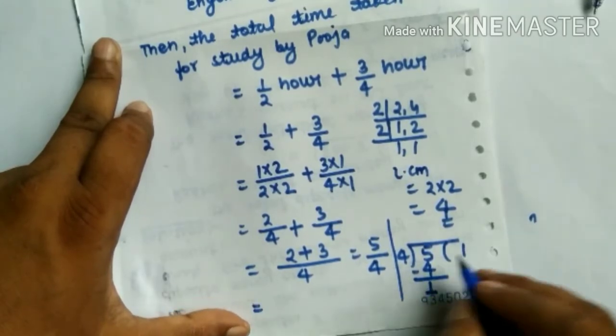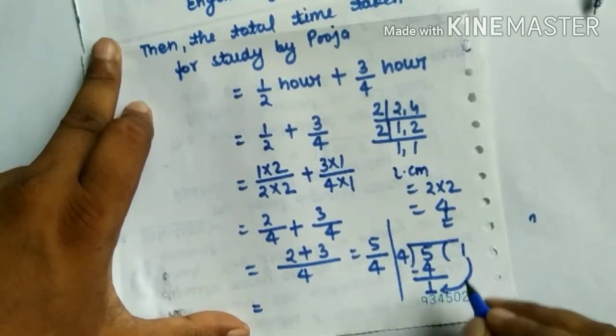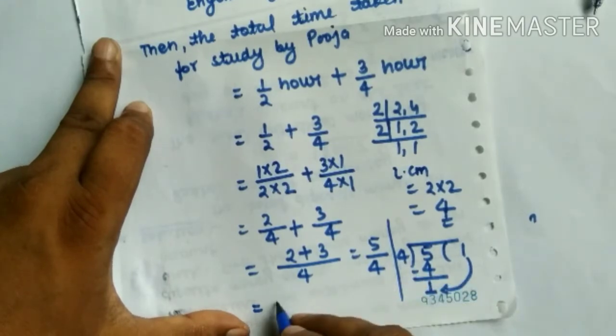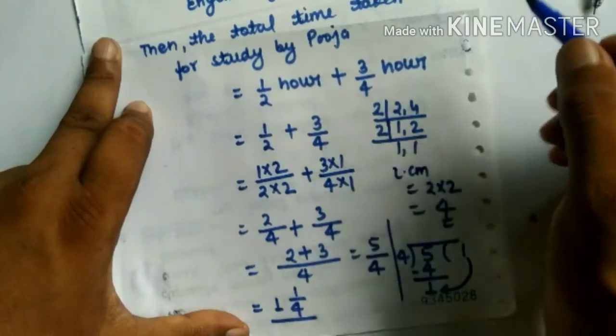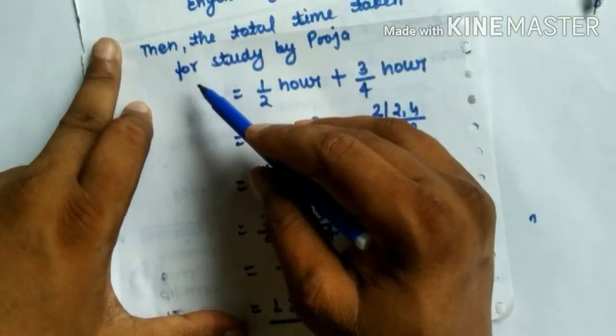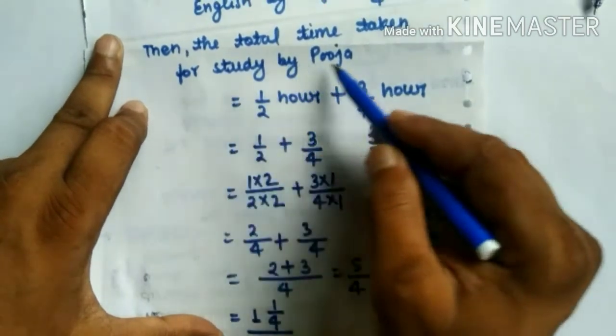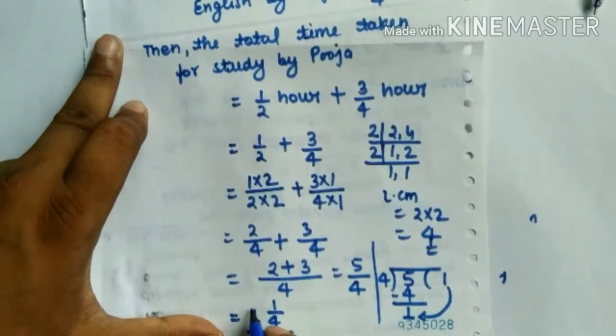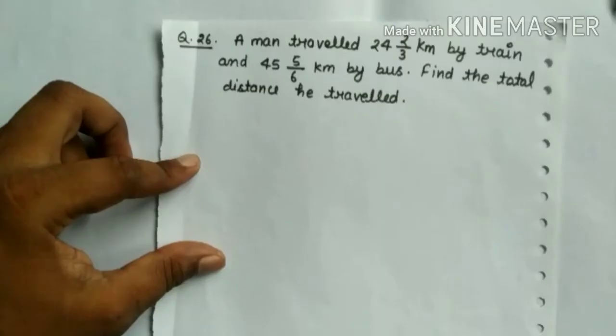And we can write 1 whole 1 over 4. Then the total time taken for study by Pooja is 1 whole 1 over 4 hour.